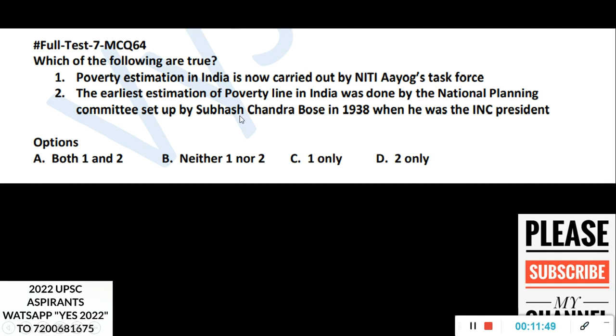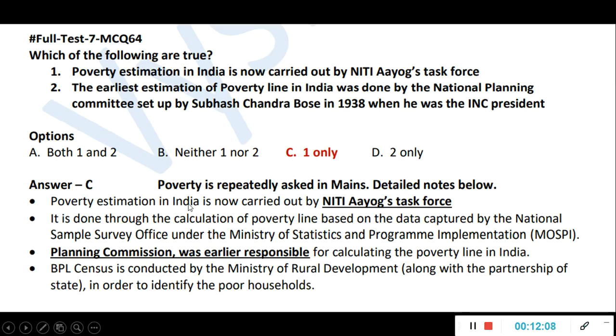And here, Subhash Chandra Bose, yes, he was the INC president in both 1938 and 39. After that only he quit INC and went and started the, I think, Azad Hind Fauj in 1940. Then he went outside, and you know his story. He went here and there across the world to build the Indian army. So that is a different story. But on poverty, he is not the first one, or he was not the one who was doing it.